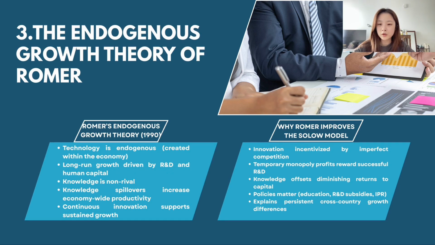time. Most importantly, in Romer's model, government policies matter. Policies such as investment, education, R&D subsidies, and property rights can affect the long-run growth rate, not just the level of output. Therefore, Romer's endogenous growth theory can explain the persistent differences in economic growth across countries, which the Solow model cannot fully explain. So based on Romer's theory, countries that invest more in innovation and human capital tend to grow faster. Next, we will compare the United States and Malaysia to illustrate this using real data.